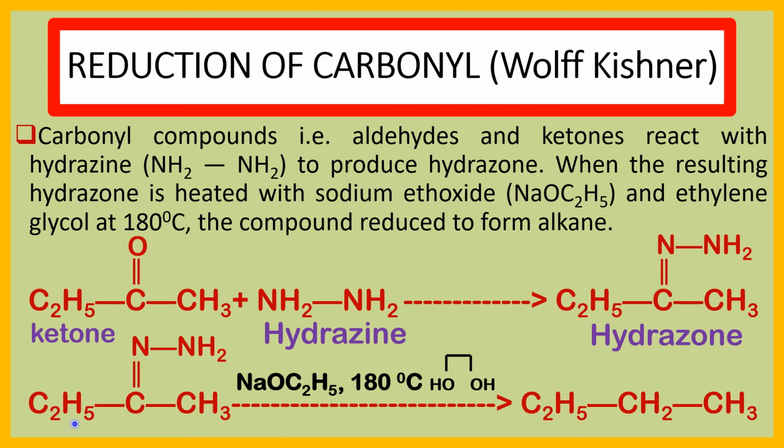This is the sodium ethoxide, and this is the ethylene glycol. C2H5CH2CH3 is the alkane. Here we take butanone as a ketone and produce butane as an alkane. By this Wolff-Kishner reaction, we produce alkane from carbonyl compound.